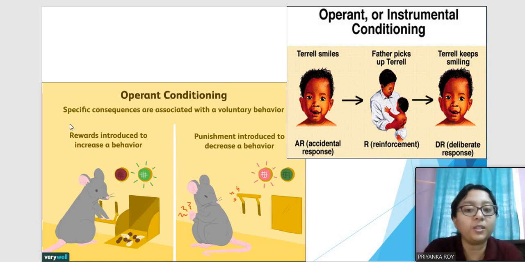So here, rewards were introduced to increase a behavior and punishments were introduced to decrease a behavior. Now the rat knows that whenever I do this kind of behavior, I get a punishment. Whenever I do this kind of behavior, I get a reward. So it will voluntarily try to behave according to this and get rewards and not punishment. This kind of conditioned learning is known as instrumental or operant learning or conditioning.